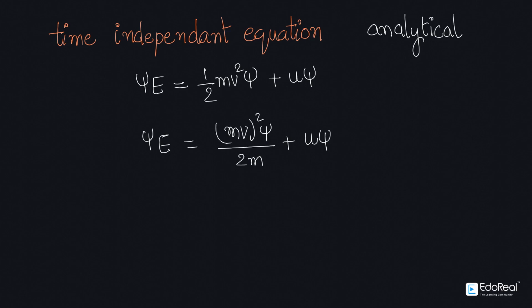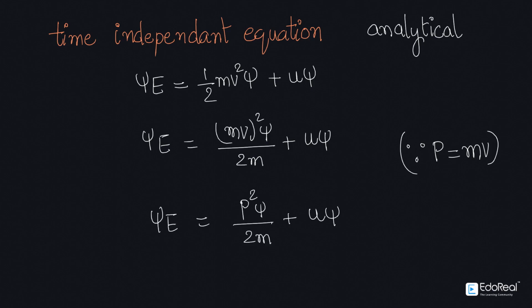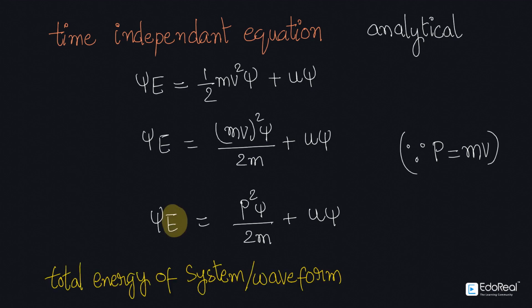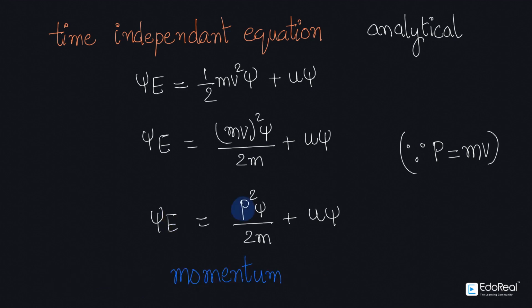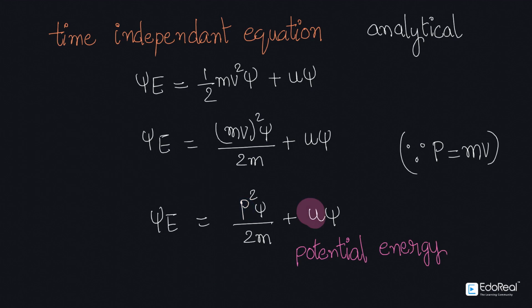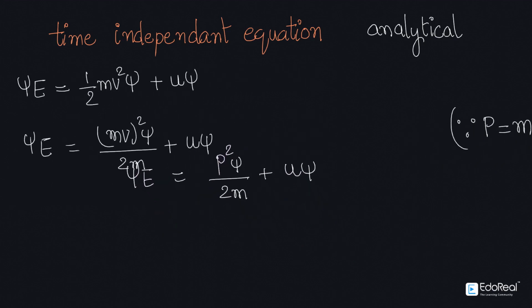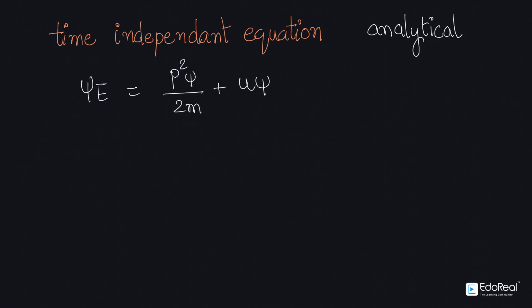Since we know that P equals mv, momentum equals mass times velocity, thus substituting this value, where E equals the total energy of the system, the energy operator. P equals the momentum of the system, the momentum operator. U equals the potential energy of the system. We have derived the values of both the energy and momentum operators in our previous video, and the value obtained for the energy operator E equals, and the momentum operator P equals